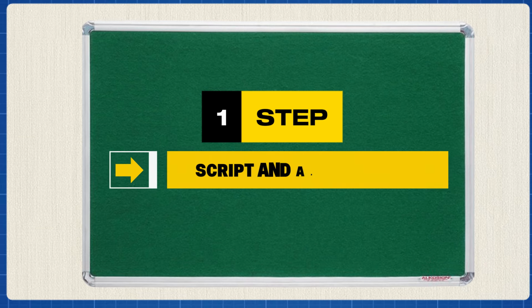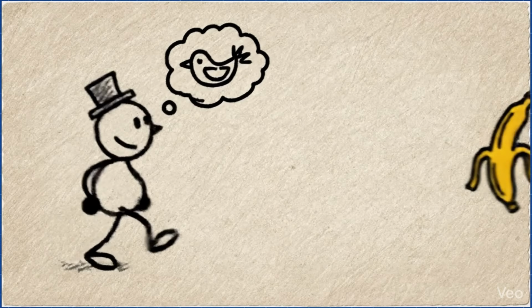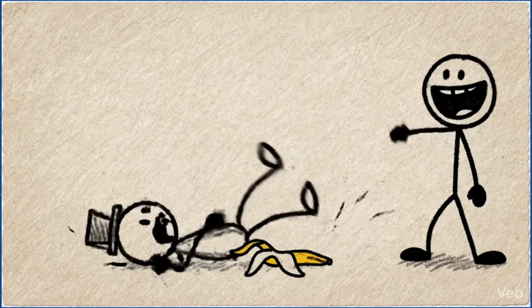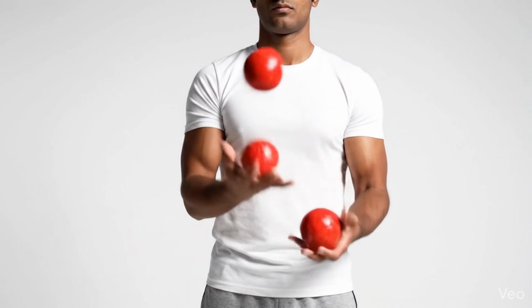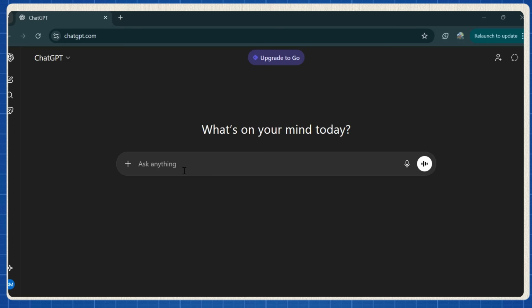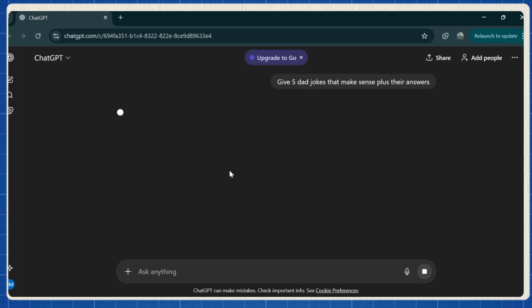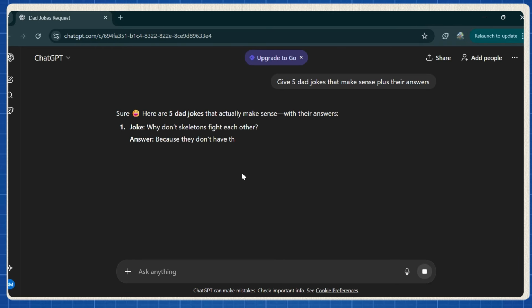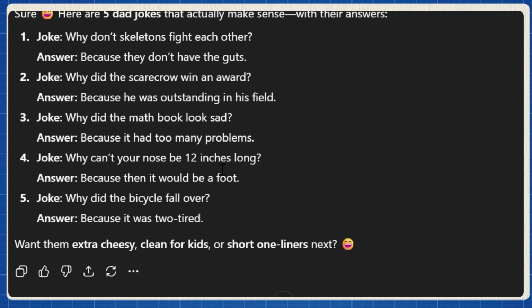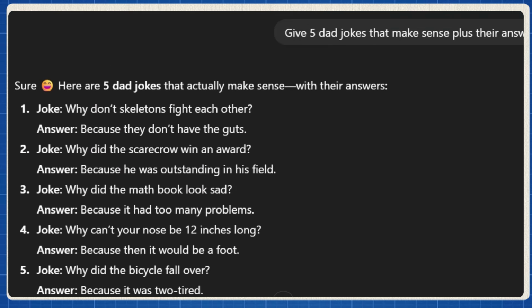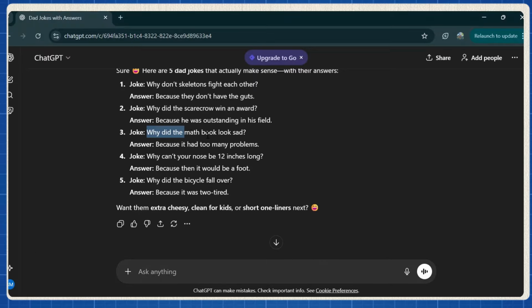Step 1, script and audio generation. This is where your video's personality is born. And don't overthink this. We're keeping it simple, fast, and repeatable. First, open ChatGPT and type something super straightforward like, give me 5 dad jokes that make sense, plus their answers. Hit generate, and instantly you'll see multiple joke options pop up. Read through them, trust your gut, and pick one joke that actually makes you smile. That's important. If it makes you laugh even a little, it'll probably work on the audience too.